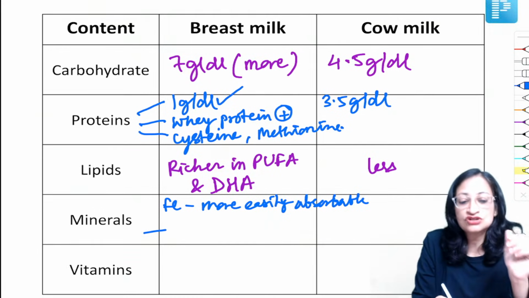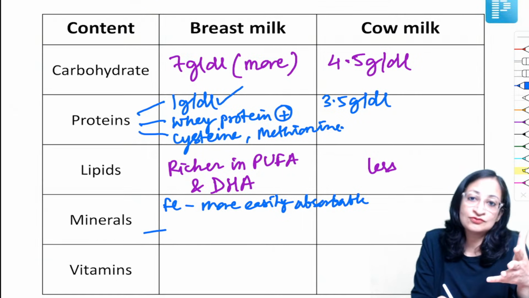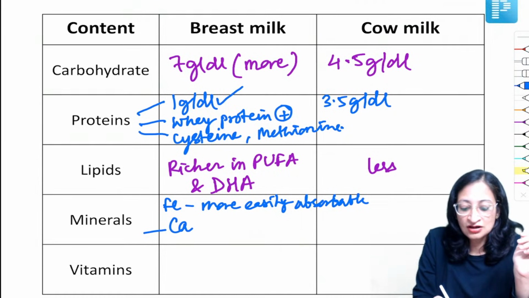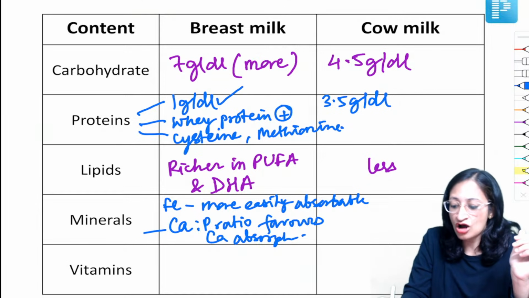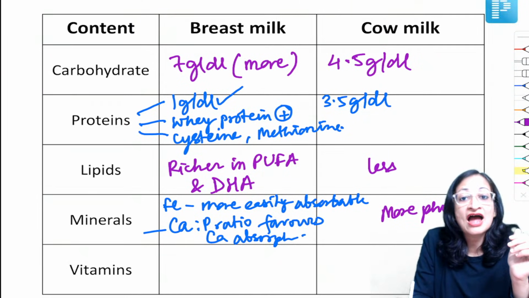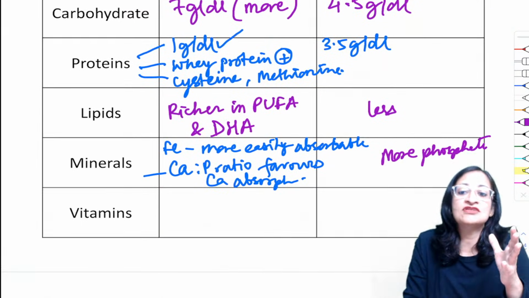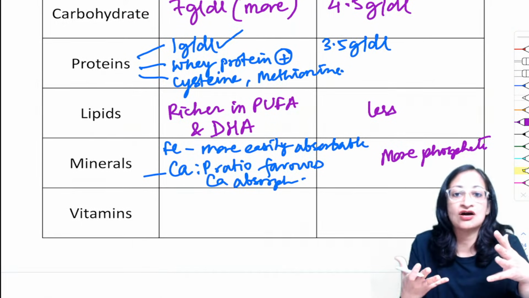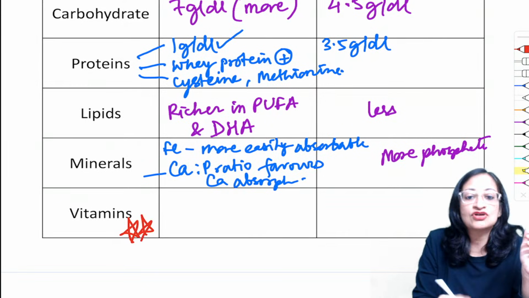And the calcium phosphate ratio of breast milk is such that calcium is easily absorbed. So the calcium phosphate ratio favors calcium absorption in breast milk, while cow's milk is richer in phosphate. Cow's milk has more phosphate, so what will happen? More chances of hypocalcemia. If a child is predominantly cow milk fed, the baby will have more hypocalcemia, that is, calcium deficiency.